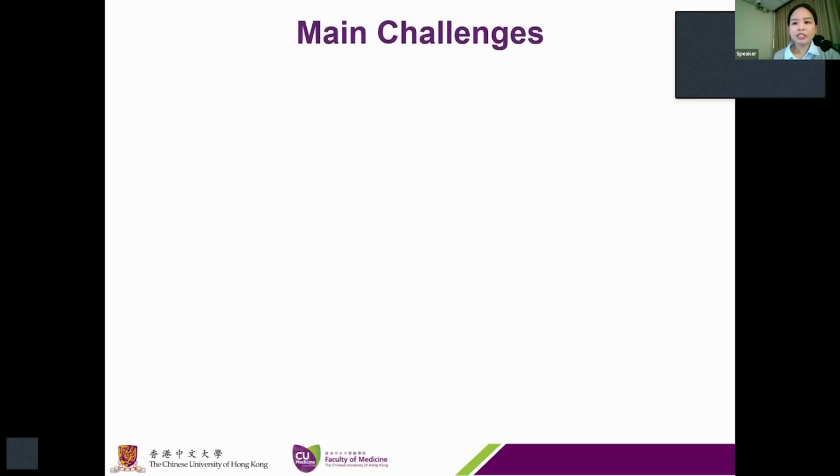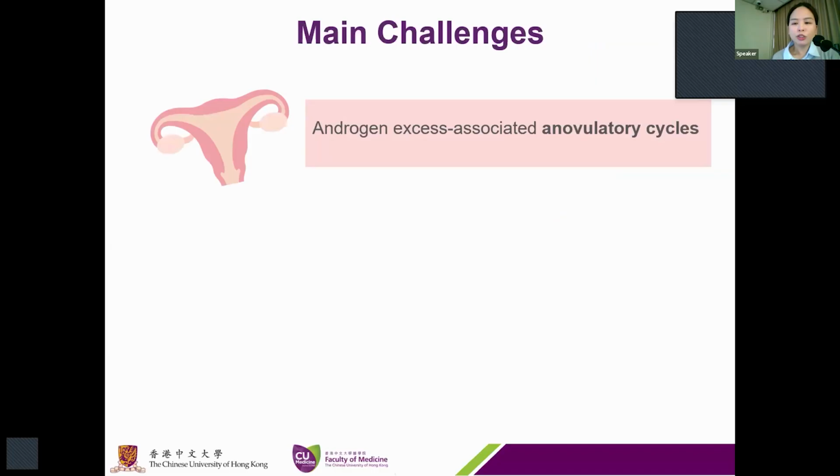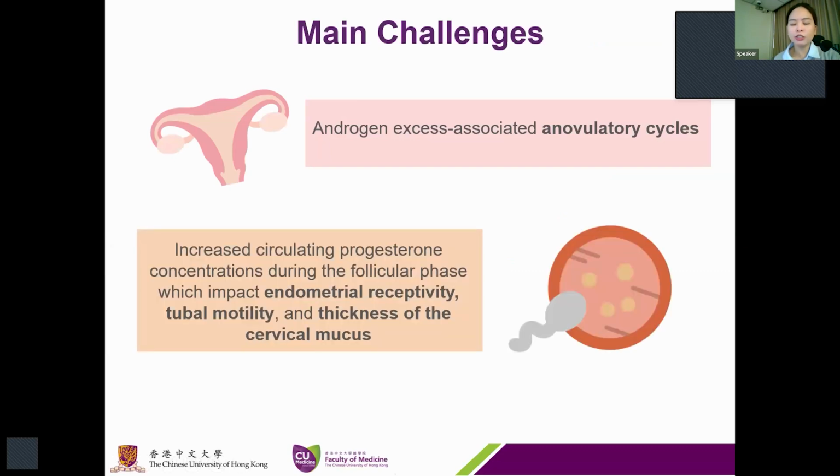The main challenges encountered in fertility treatments are that chronic exposure to adrenal androgen causes disorders of the hypothalamic-pituitary-ovarian axis, leading to a hypersecretion of LH, and also androgen excess associated with anovulatory cycles, as well as increased circulating progesterone concentration during the follicular phase of the menstrual cycle.